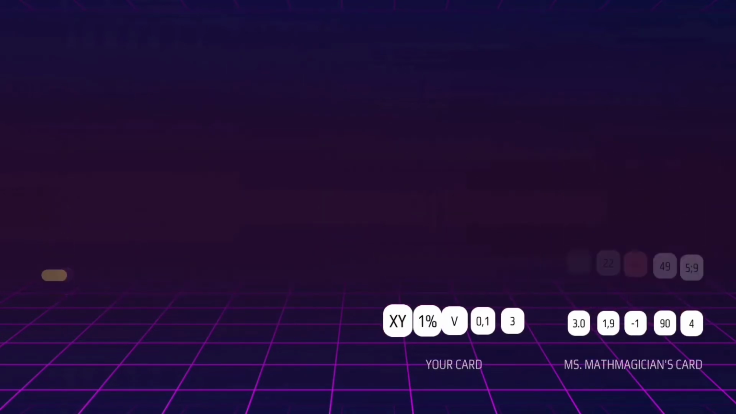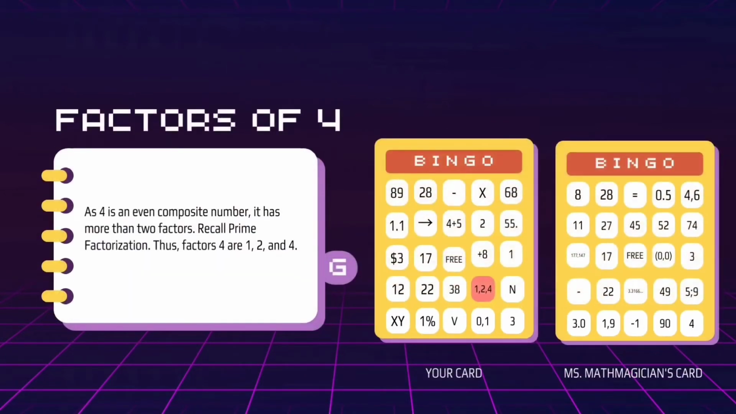Do you agree? Then, the following letter was G, and the problem was to look for a number that is a factor of 4. As 4 is an even composite number, it has more than 2 factors. Recall prime factorization. Thus, the factors of 4 are 1, 2, and 4.